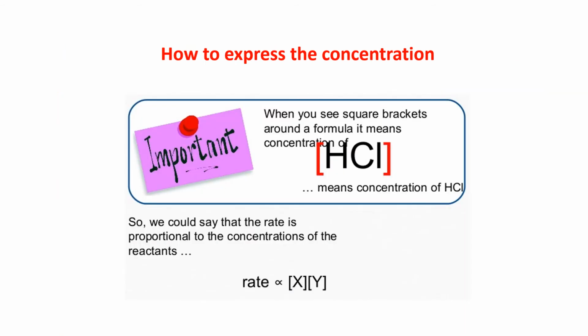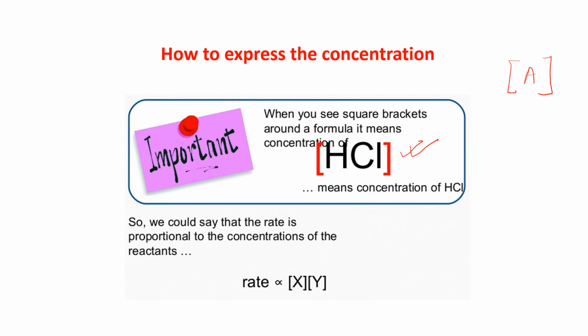Now this is how to express the concentration. As I told you, if I write something within a box bracket, that means this is the concentration of A. When you see square brackets around a formula, it means concentration. So if I write HCl within a bracket, that means it is the concentration of HCl.